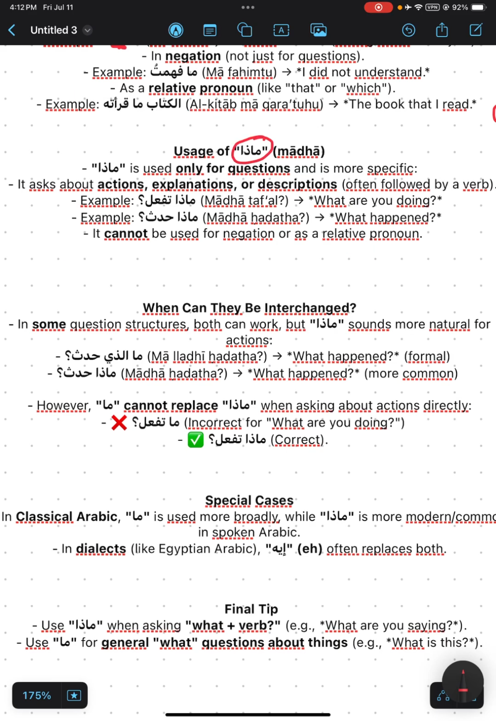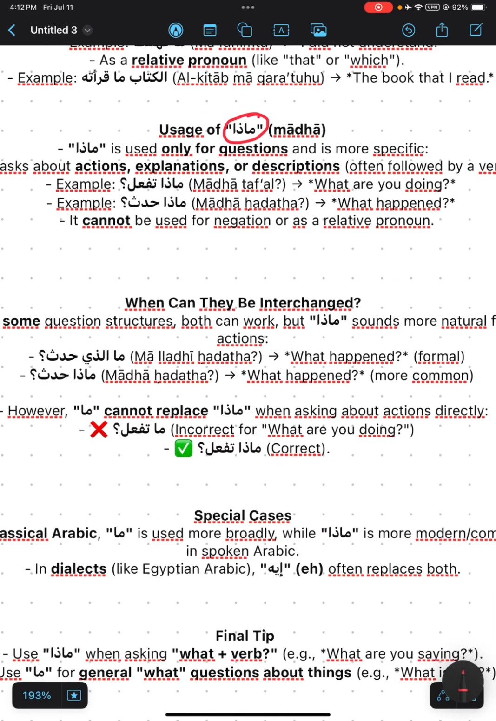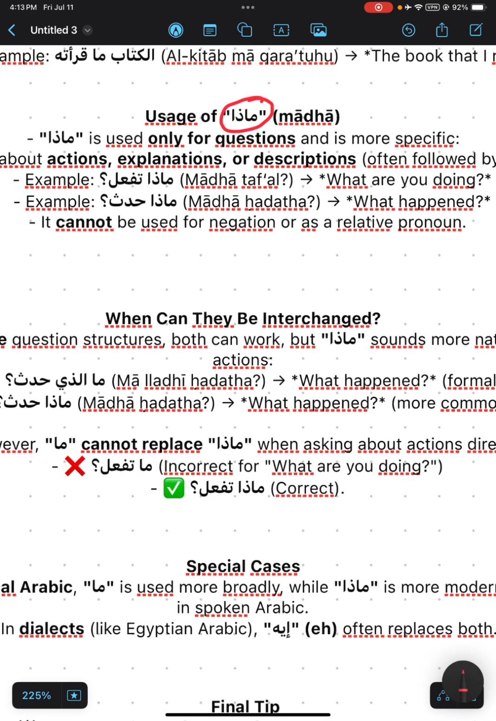And ماذا also means what. We use ماذا when we are asking about actions and explanations or descriptions. Okay? And ماذا always comes after it a verb, not a noun, like ما. ما comes after it a noun, but ماذا comes after it a verb, like ماذا تفعل. تفعل, what are you doing? It's a verb, not a noun. And ماذا حدث. حدث means happened. Happened, a verb, not a noun.